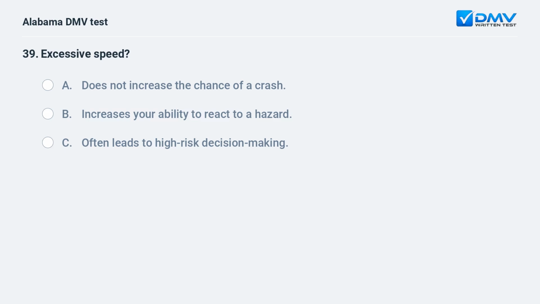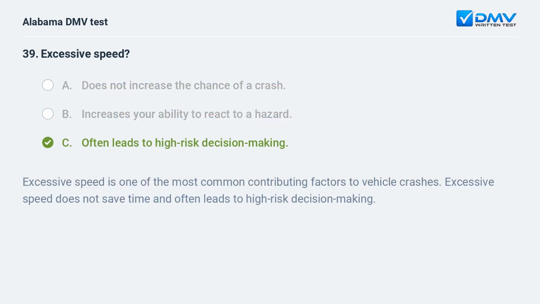Excessive speed? A. Does not increase the chance of a crash. B. Increases your ability to react to a hazard. C. Often leads to high-risk decision-making. C. Often leads to high-risk decision-making. Excessive speed is one of the most common contributing factors to vehicle crashes. Excessive speed does not save time and often leads to high-risk decision-making.